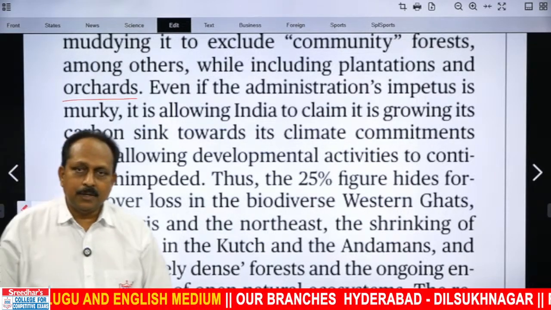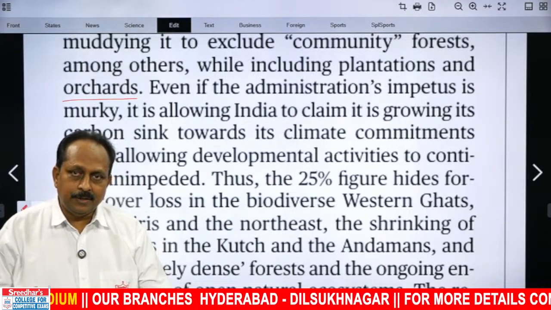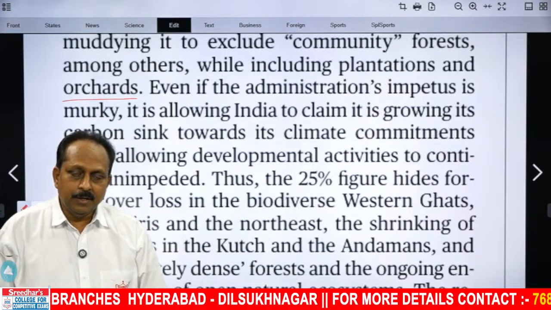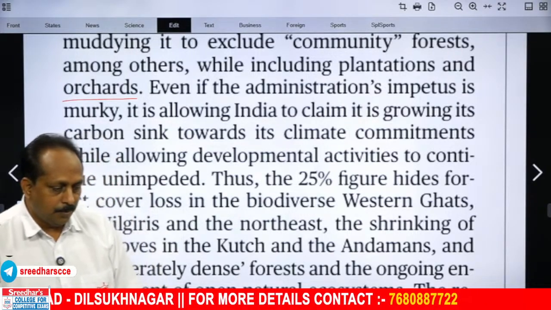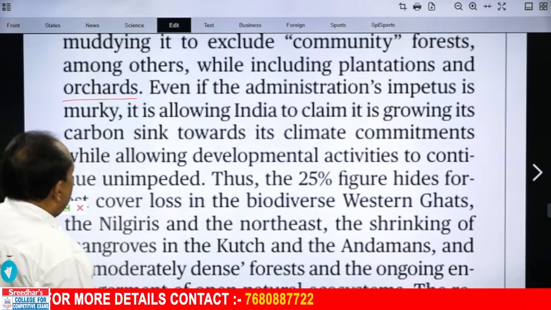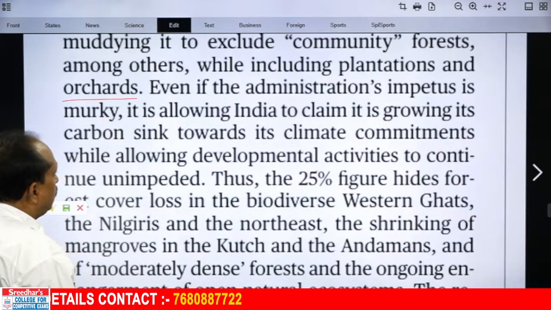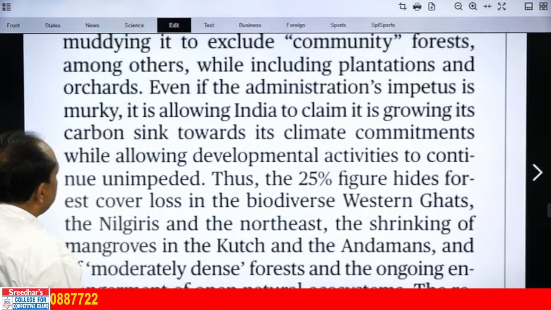Orchard means, imagine I have a piece of land. I grow only fruit trees on that piece of land. Then that is known as an orchard. Exactly, Malleshwari, wonderful. Growing only fruit plants. And they included those also under forests, plantations and orchards.